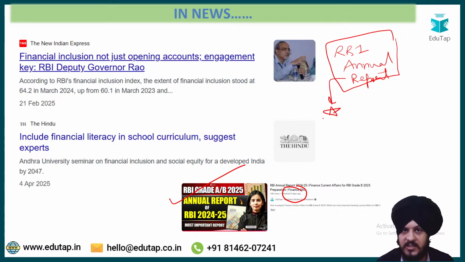So whatever initiatives with respect to financial inclusion I'm going to discuss, no doubt there are other initiatives also that have been launched by the government. But we are going to focus only on those initiatives that have been added as a part of the RBI annual report, so that you have good quality content and data.